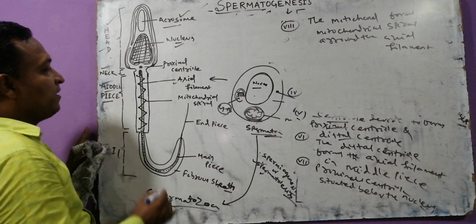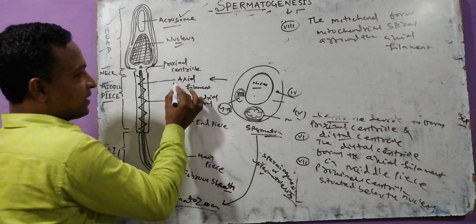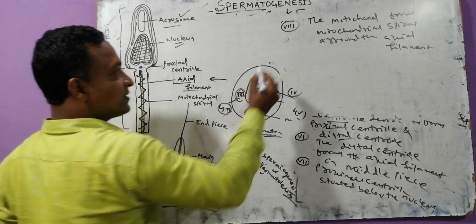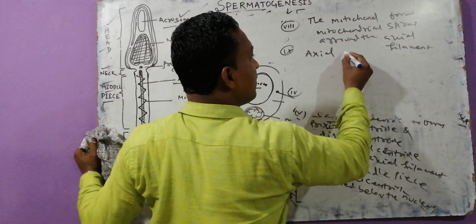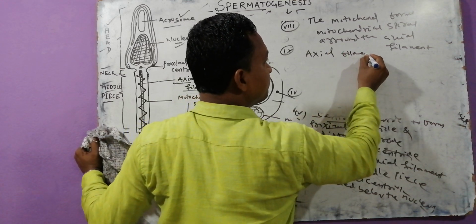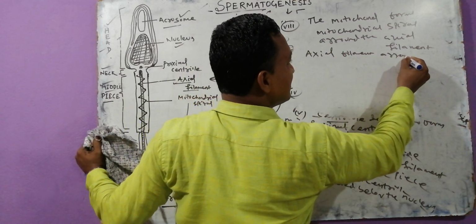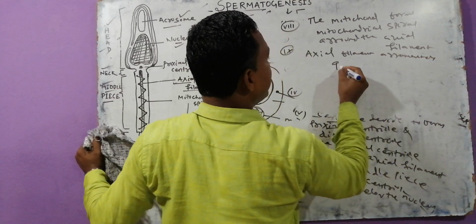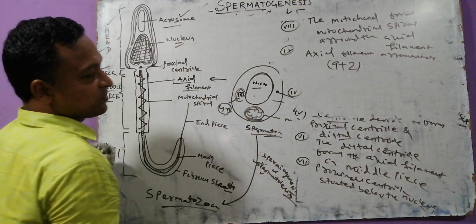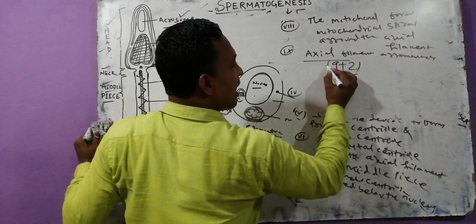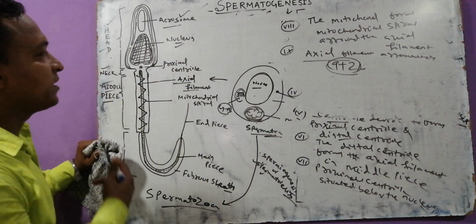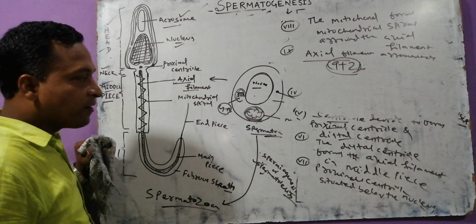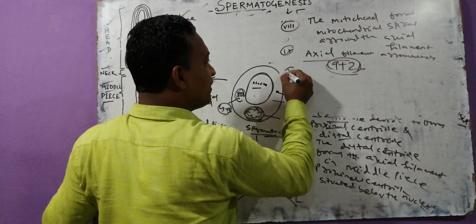Try to guess, my dear. The arrangement of the axial filament is the 9th point. The axial filament has a 9 plus 2 arrangement, which you can also study in centrioles like that. Try to guess, my dear. And the next one, the last point.